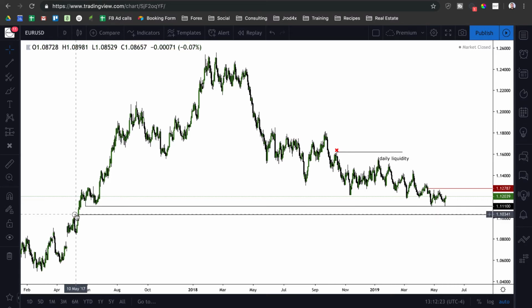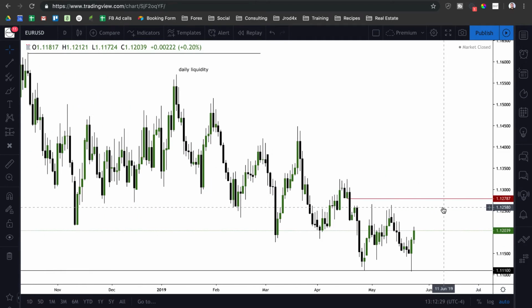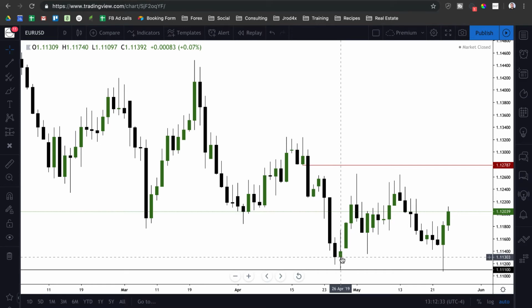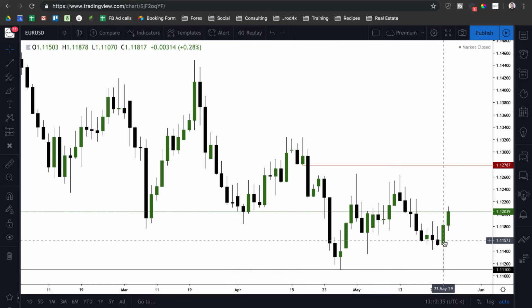We still have an ICT bullish order block resting at the 1.1030 level, and we've got relative equal lows that we left here. So we did trade below the 1.1110 level, and the low actually formed at 1.1107, so traded about 3 pips below it.